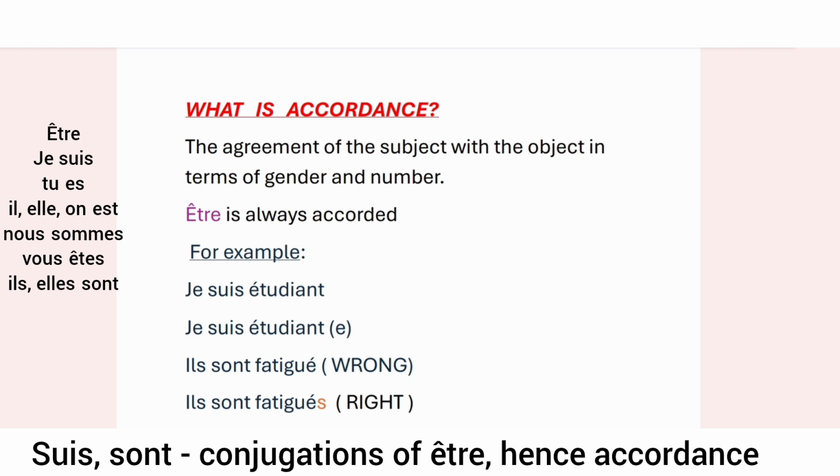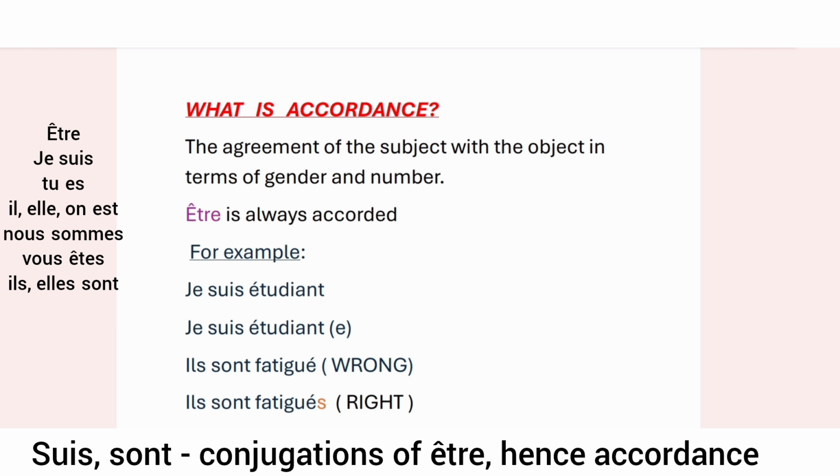Now, the verb which is always accorded is être. Être is always accorded. Let us clear this with an example. The first example says Je suis étudiant and Je suis étudiante. What is the difference? Je suis étudiant. Now, when the subject je was masculine, our object was also masculine, that is étudiant without an e.